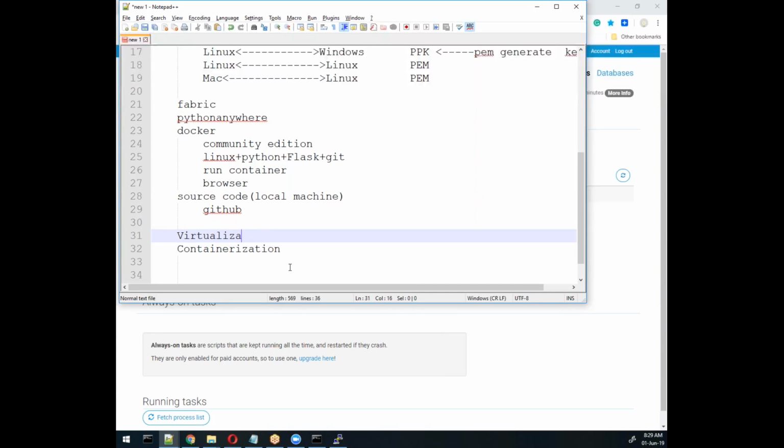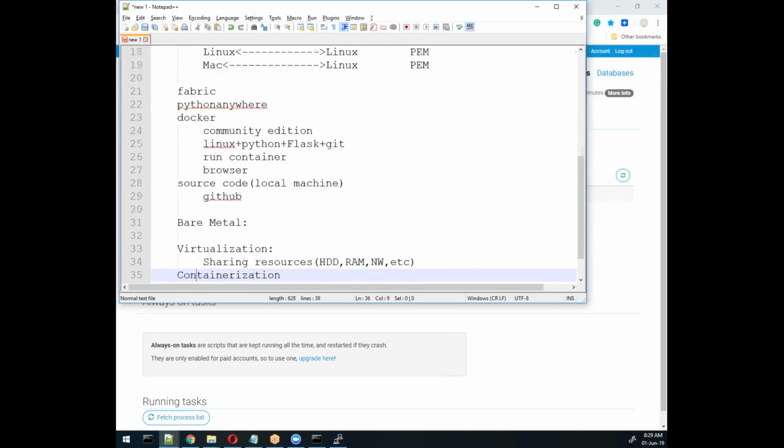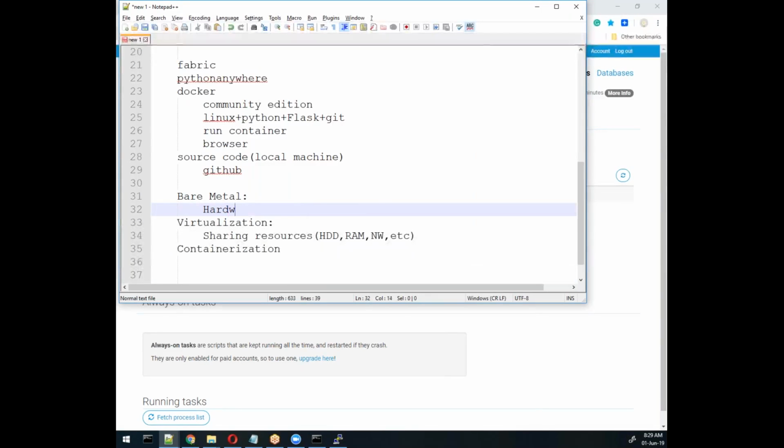So there is one concept called virtualization, right? In virtualization, what we are doing is sharing resources. Those resources can be hard disk, RAM, network, anything. If you want to share these resources, the problem in on-premises bare metal devices is that the servers run continuously, so hardware consumption is more and electricity use is more.